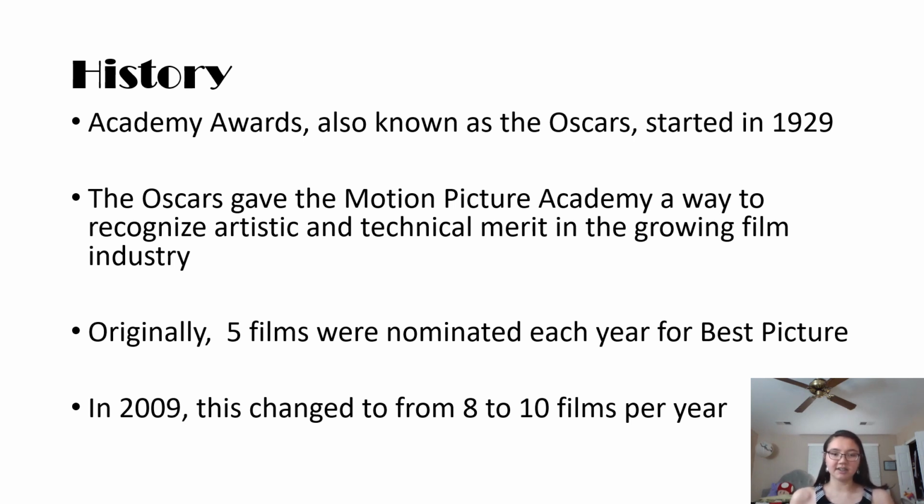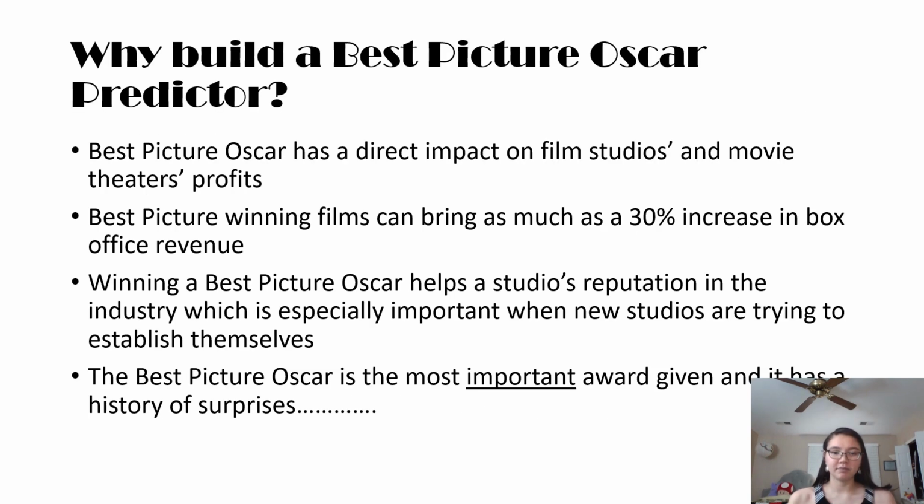The Oscars started in 1929 to recognize the growing merits in technical and artistic achievement in the Motion Picture Academy. Originally, 5 films were nominated each year for Best Picture, and it eventually grew to 8 to 10 films. So the Best Picture Oscar has a direct impact on film studios and movie theater profits. It can bring as much as 30% increase in box office revenue, and it can help a studio's reputation in the industry when they are a new studio and trying to establish themselves.